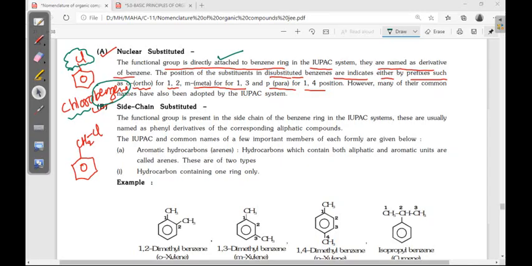Now, side chain substituted means benzene is attached to a carbon chain, then those are called side chain substituted. In this case, if the side chain has any functional group, then obviously the benzene ring is taken as a substituent, and that name is phenyl. Okay, phenyl. Whenever the long chain or side chain contains a functional group. Okay, now see these examples directly.